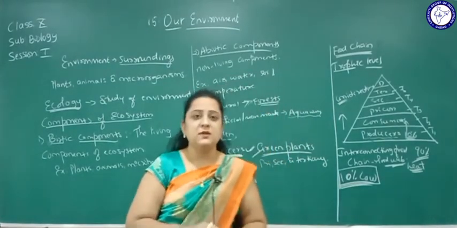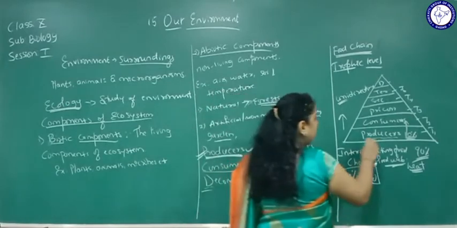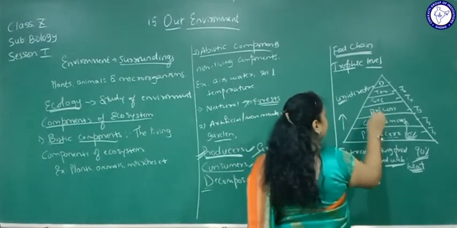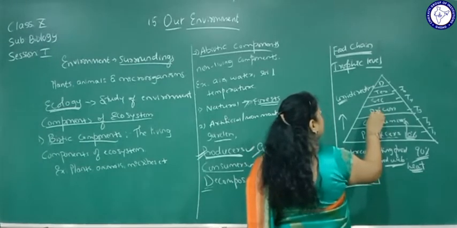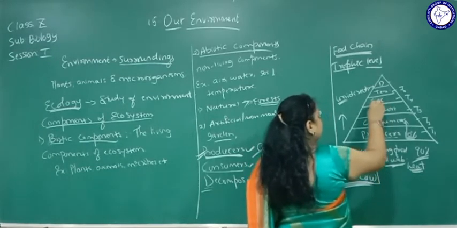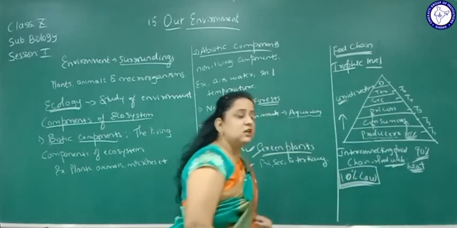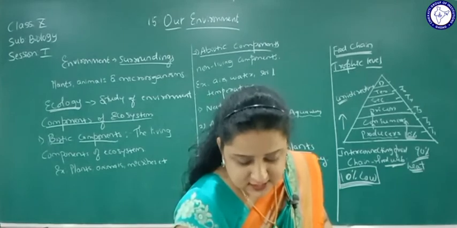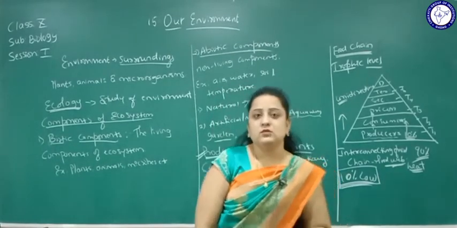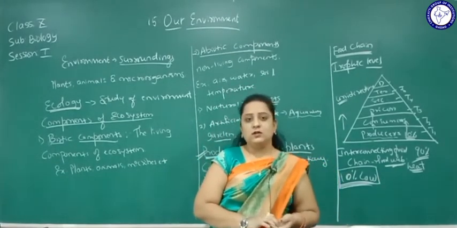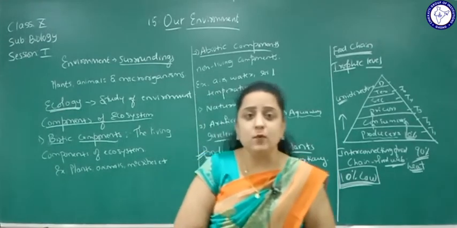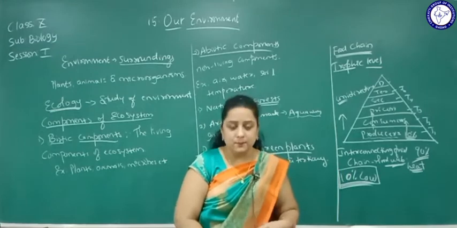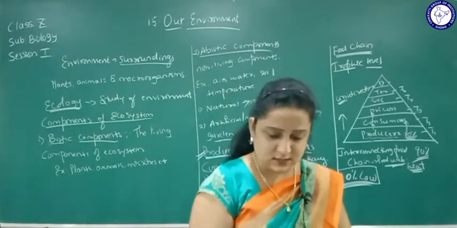Now plants produce 10%, some amount is used by consumers, again decreasing, and the remaining goes to the primary consumer, and again some energy goes to the secondary. So what is the amount of energy transferred to all trophic levels? It goes on decreasing. So little energy remains for the decomposers, but they play a very important role. Decomposers are useful in decomposing waste substances. They break down complex organic matter into simple form. That is the ecosystem.